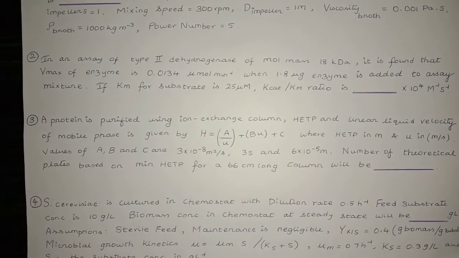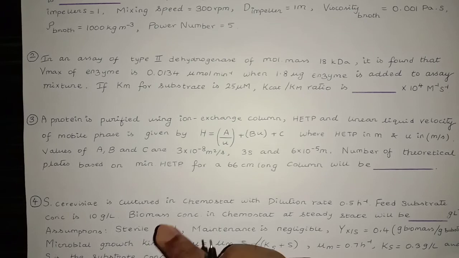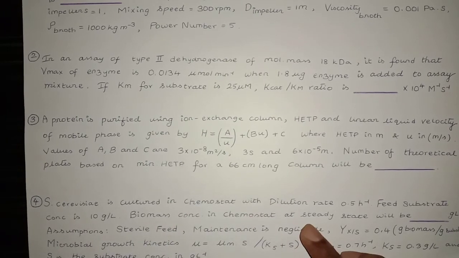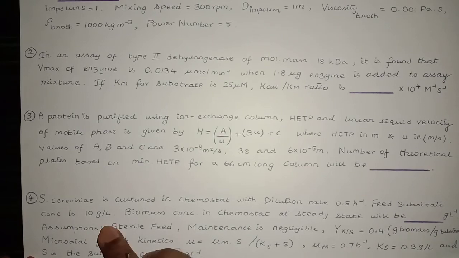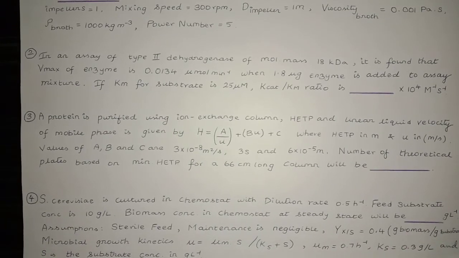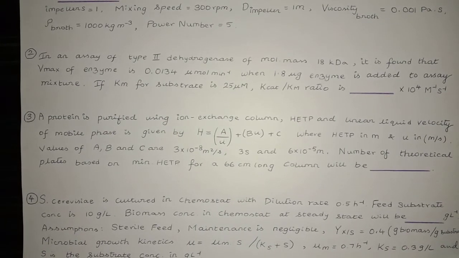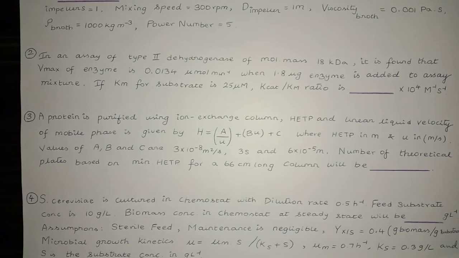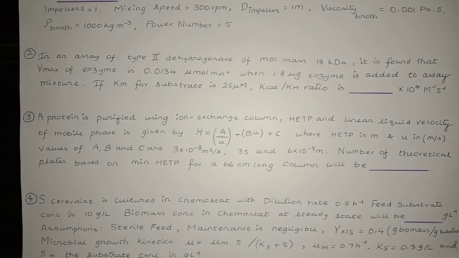So the fourth problem. Saccharomyces cerevisiae is cultured in a chemostat with the dilution rate 0.5 per hour. Feed substrate concentration is 10 gram per liter. Biomass concentration in the chemostat at steady state will be dash gram per liter. Assumptions: sterile feed, maintenance is negligible, that is the yield coefficient Yx/s is equal to 0.4 grams of biomass over grams of substrate.